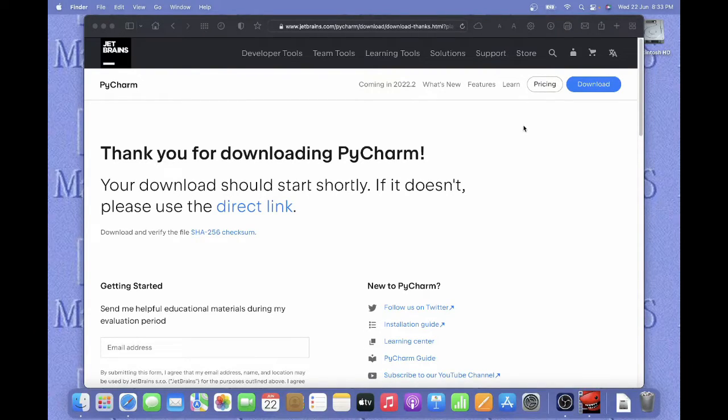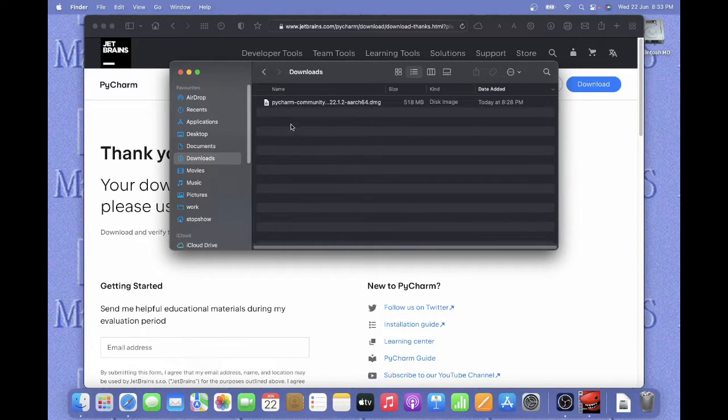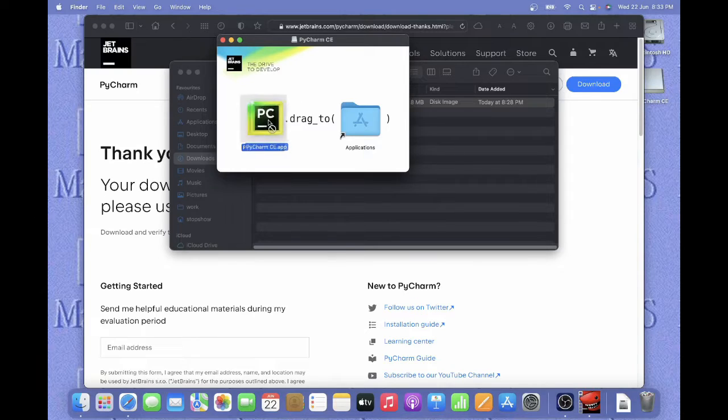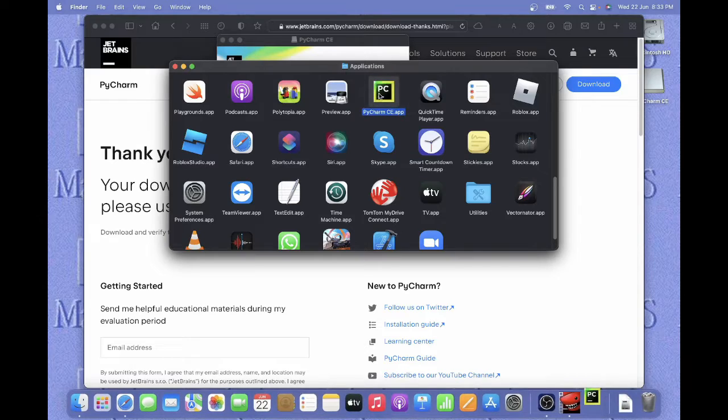My PyCharm has now finished downloading, so I'm gonna open it. I need to go to downloads. Then I'm gonna click on PyCharm. I'm gonna drag it to applications. Then I'm gonna double click on applications. I should see PyCharm CE there. I can double click on that.